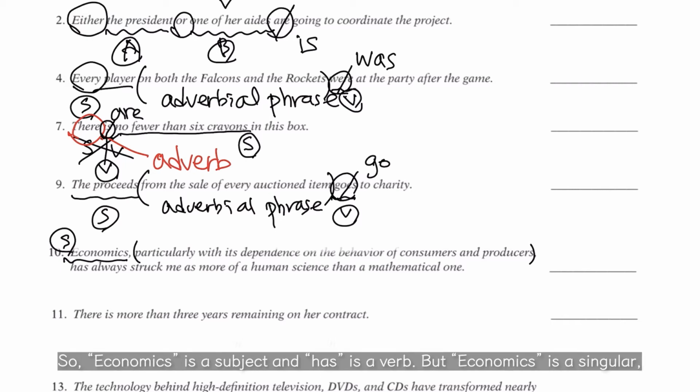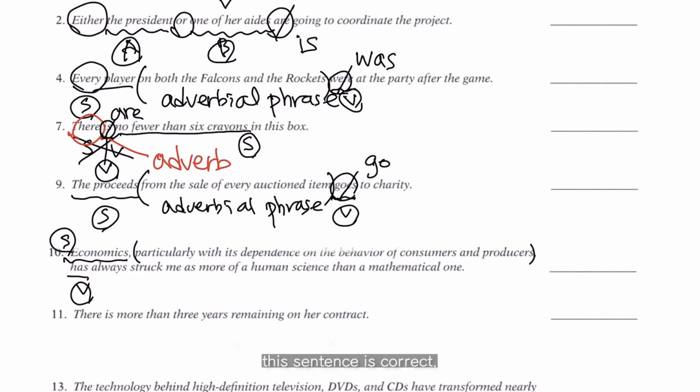So economics is the subject and has is the verb. But economics is singular, so this sentence is correct.